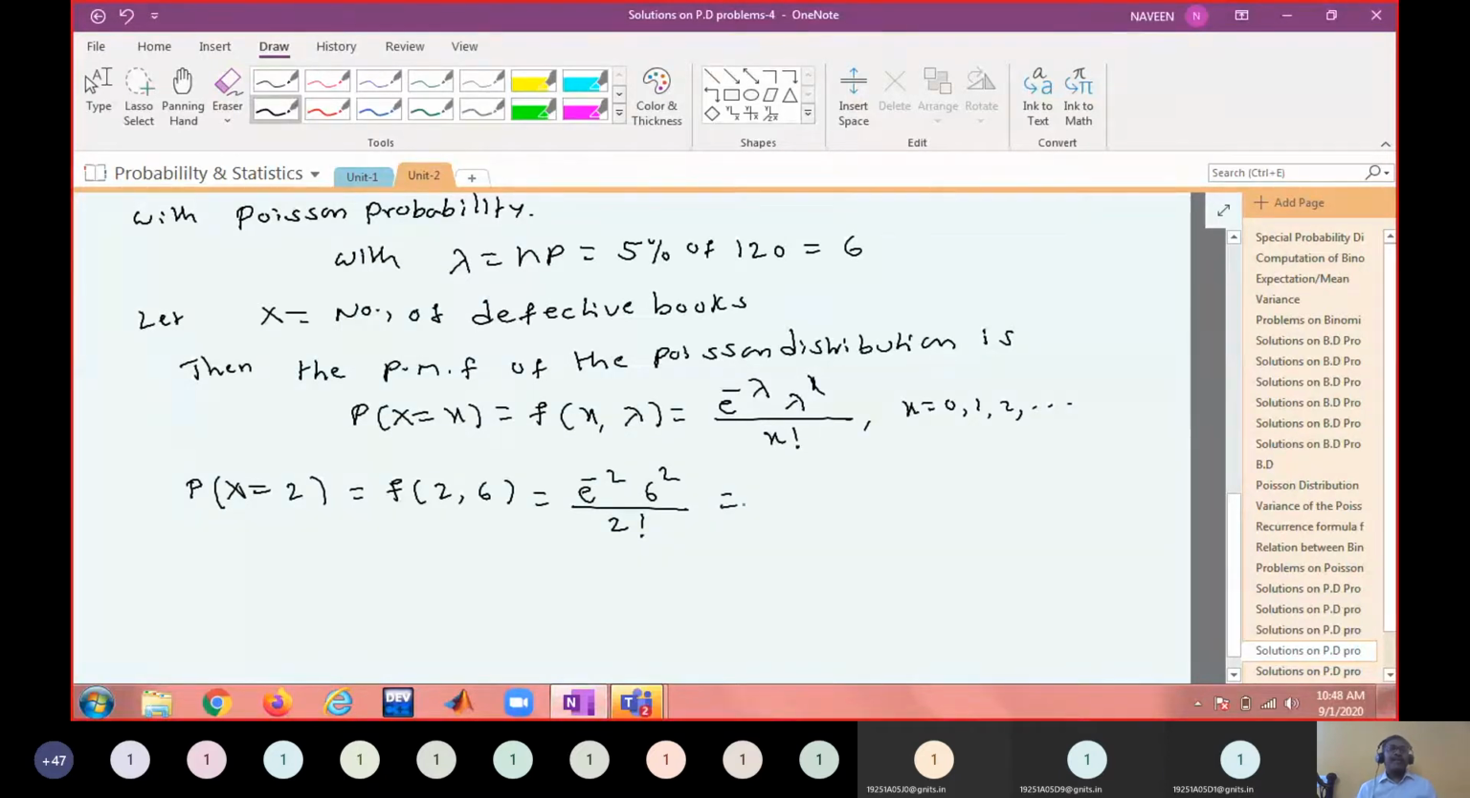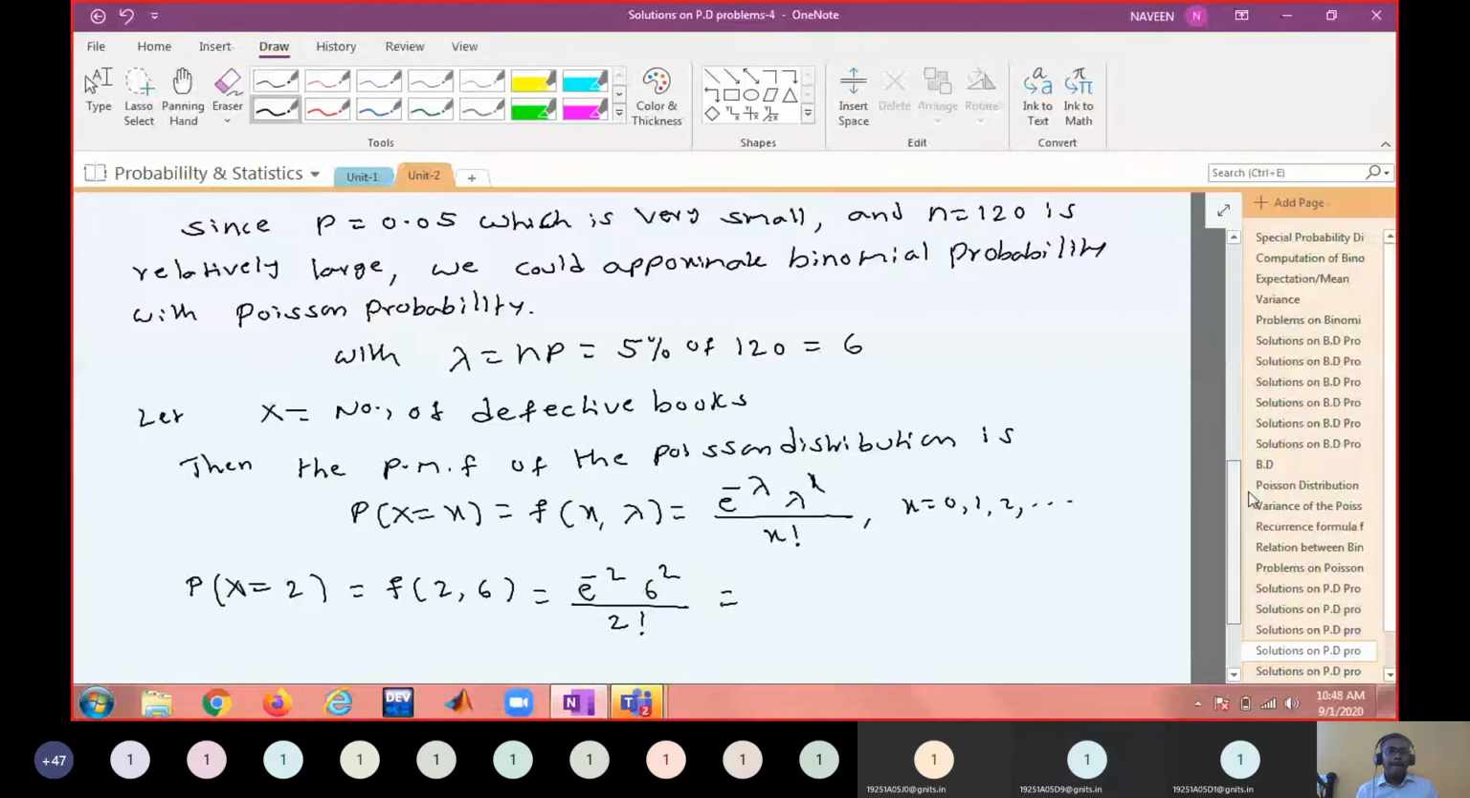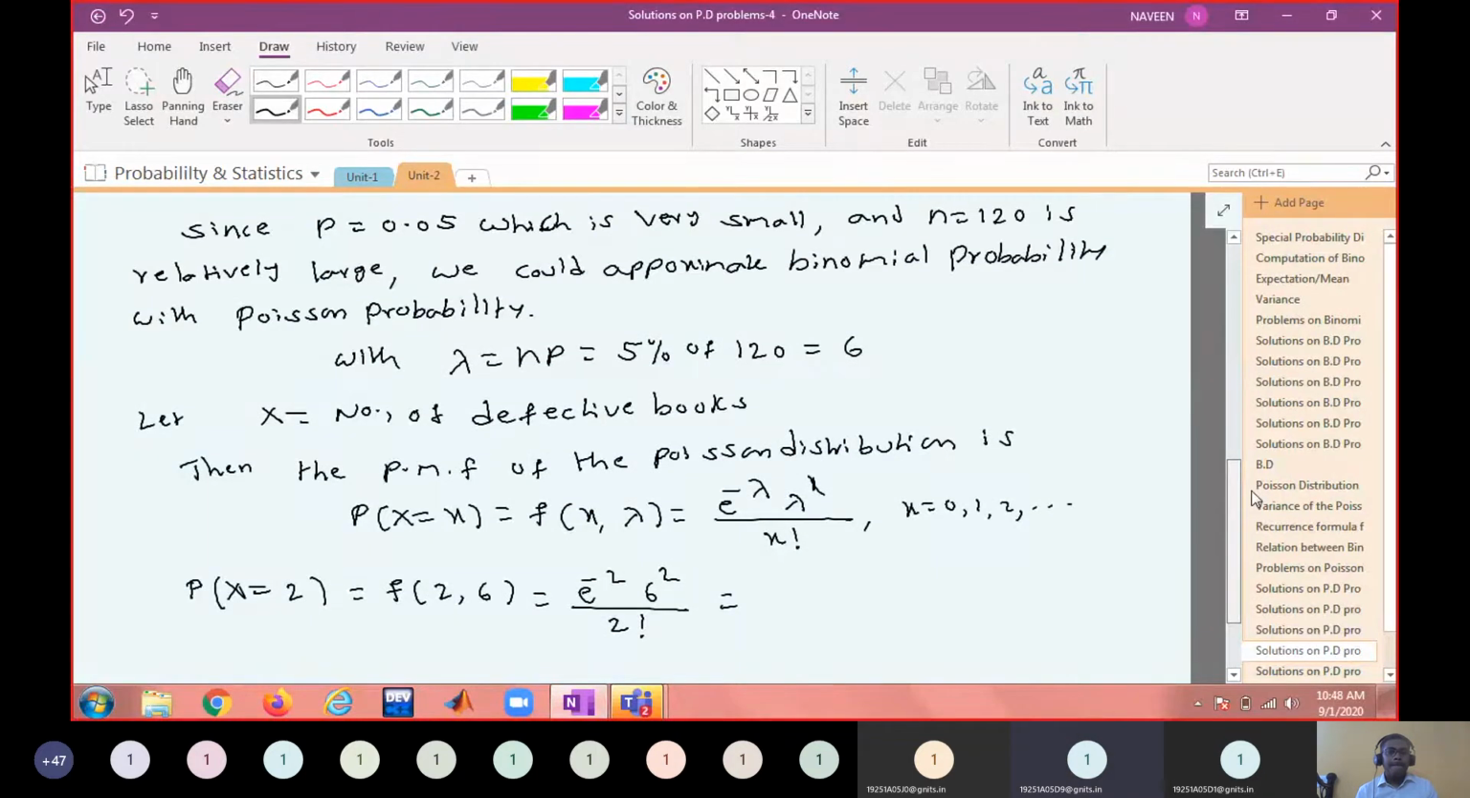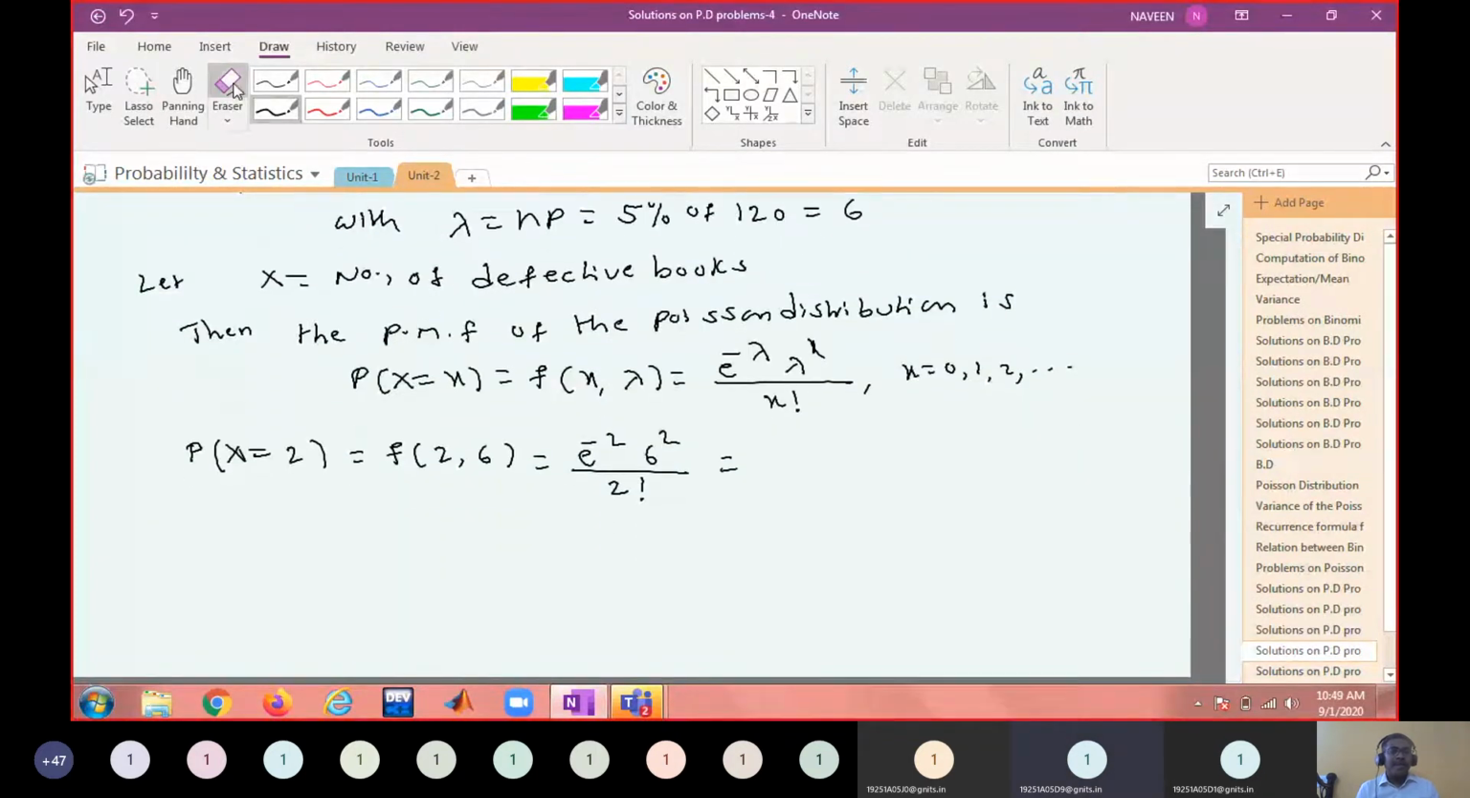Can you use your calculator? Lambda is how much? Lambda is 6 only, no? The average. E power minus lambda, right? E power minus 6, I agree. So e power minus 6 into 6 power 2 by 2 factorial. What is this value?